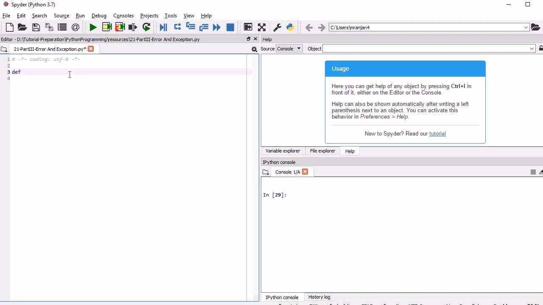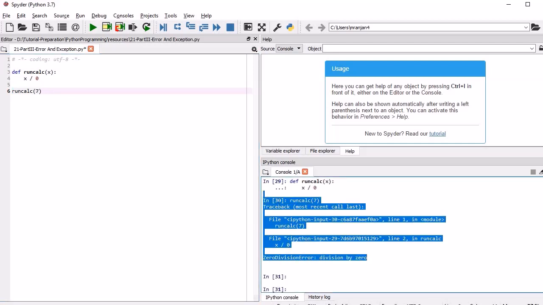Suppose we have a function called run calc, and here we write some erroneous code which will generate an error. We will try to divide whatever number we pass by 0. If you try to divide any number by 0, it will give you an error. Now if you run run cal with any number, see what kind of error we are getting. If you run it, see, division by 0, so it generated this error.